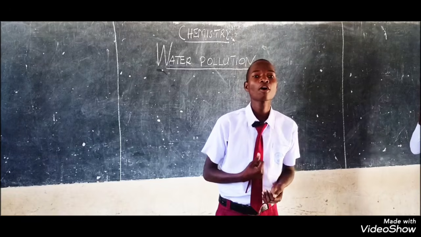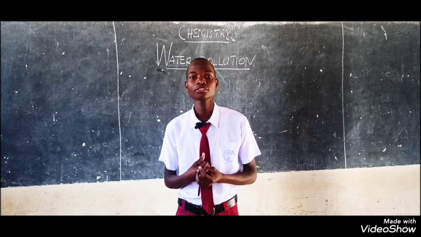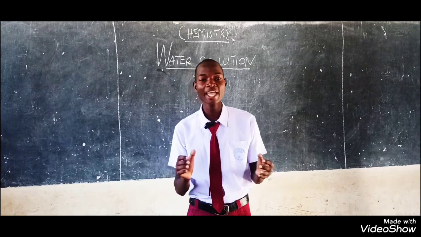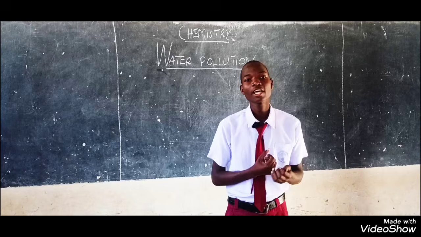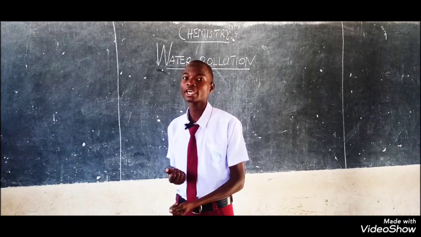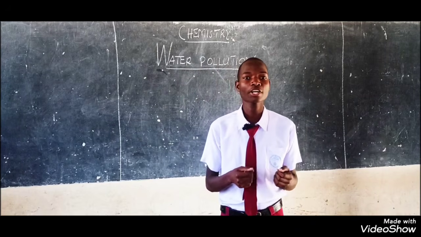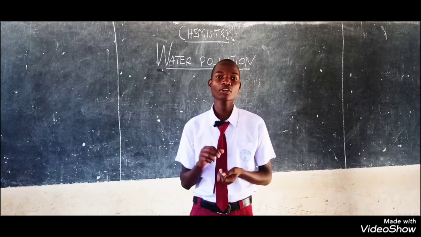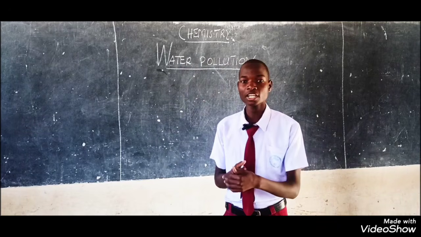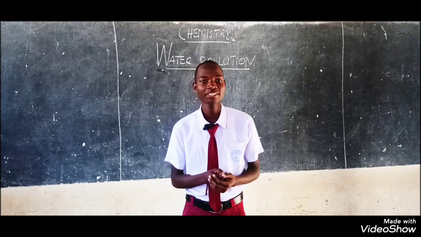First, oil spills. Once petroleum products leak into the water bodies, they form a thin layer on the top of water bodies. This prevents the diffused oxygen from entering into the water bodies, hence causing the death of aquatic organisms, because the oxygen available to those aquatic organisms is less than the oxygen needed by them.